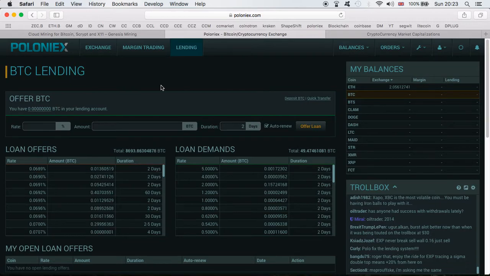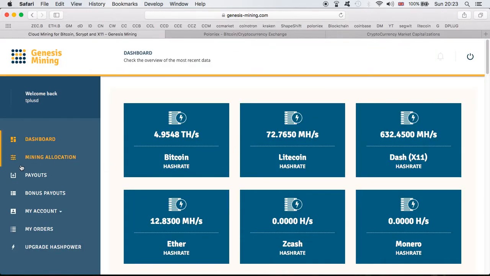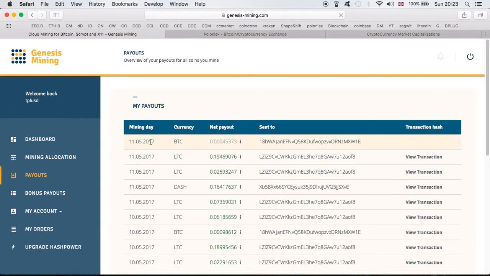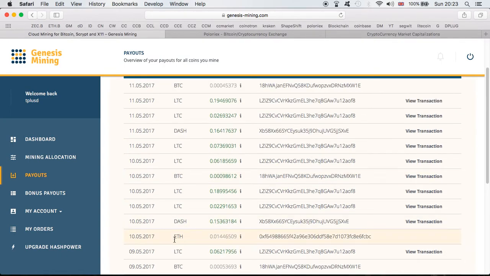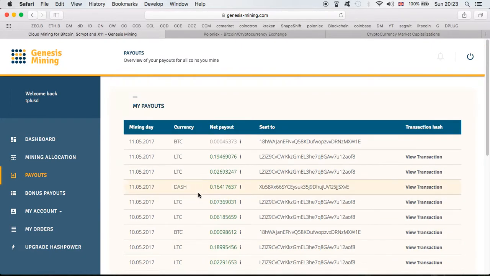Why not, right? In other news, guys, Genesis Mining unfortunately still seems to be having some issues. As you can see, no payment since the 11th of May. Today is the 14th. I guess nobody knows what's happening. Another thing is the Ethereum. Even for the 11th, I didn't get my Ethereum, just like a lot of you guys. As I mentioned in the videos I made yesterday, Genesis Mining is definitely having some issues at the moment.